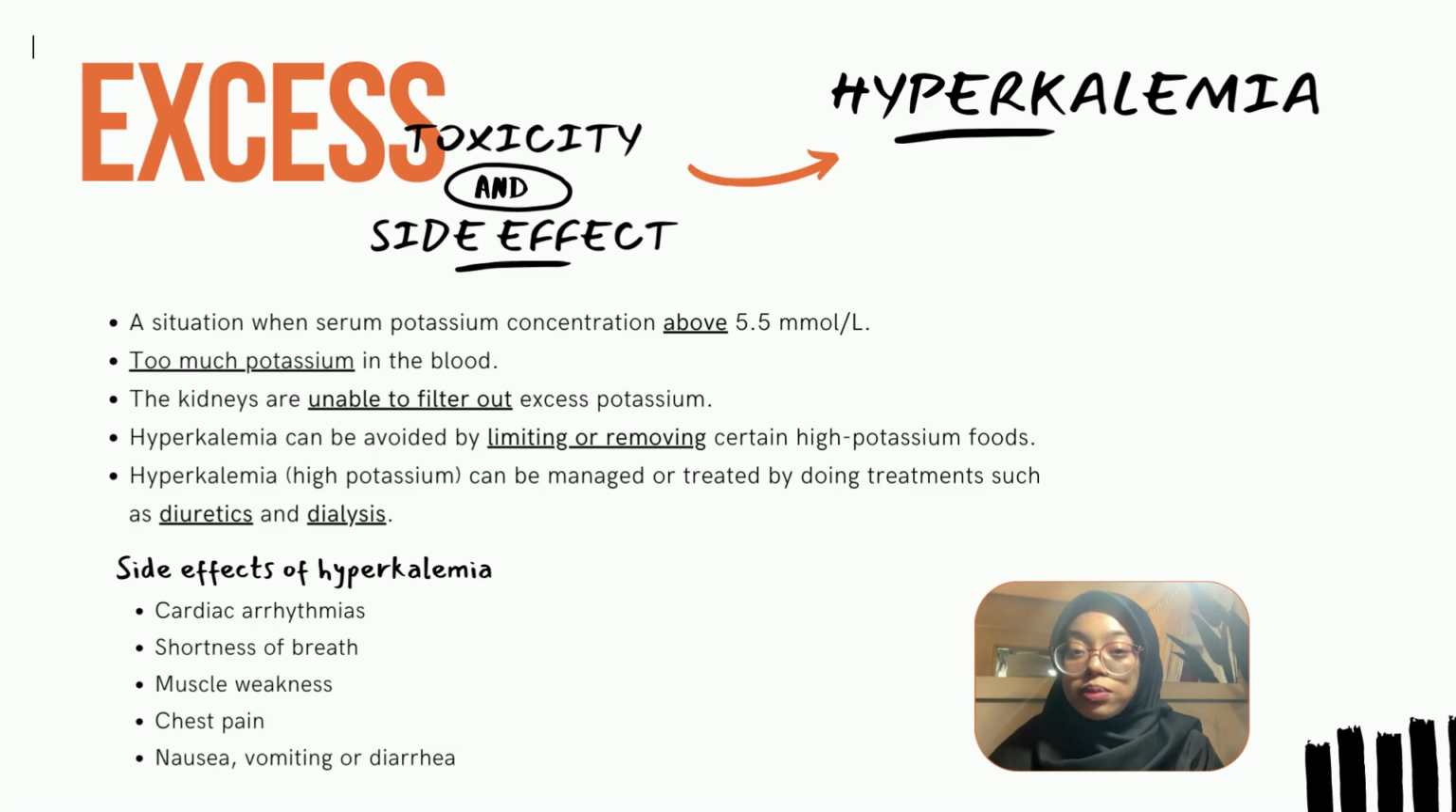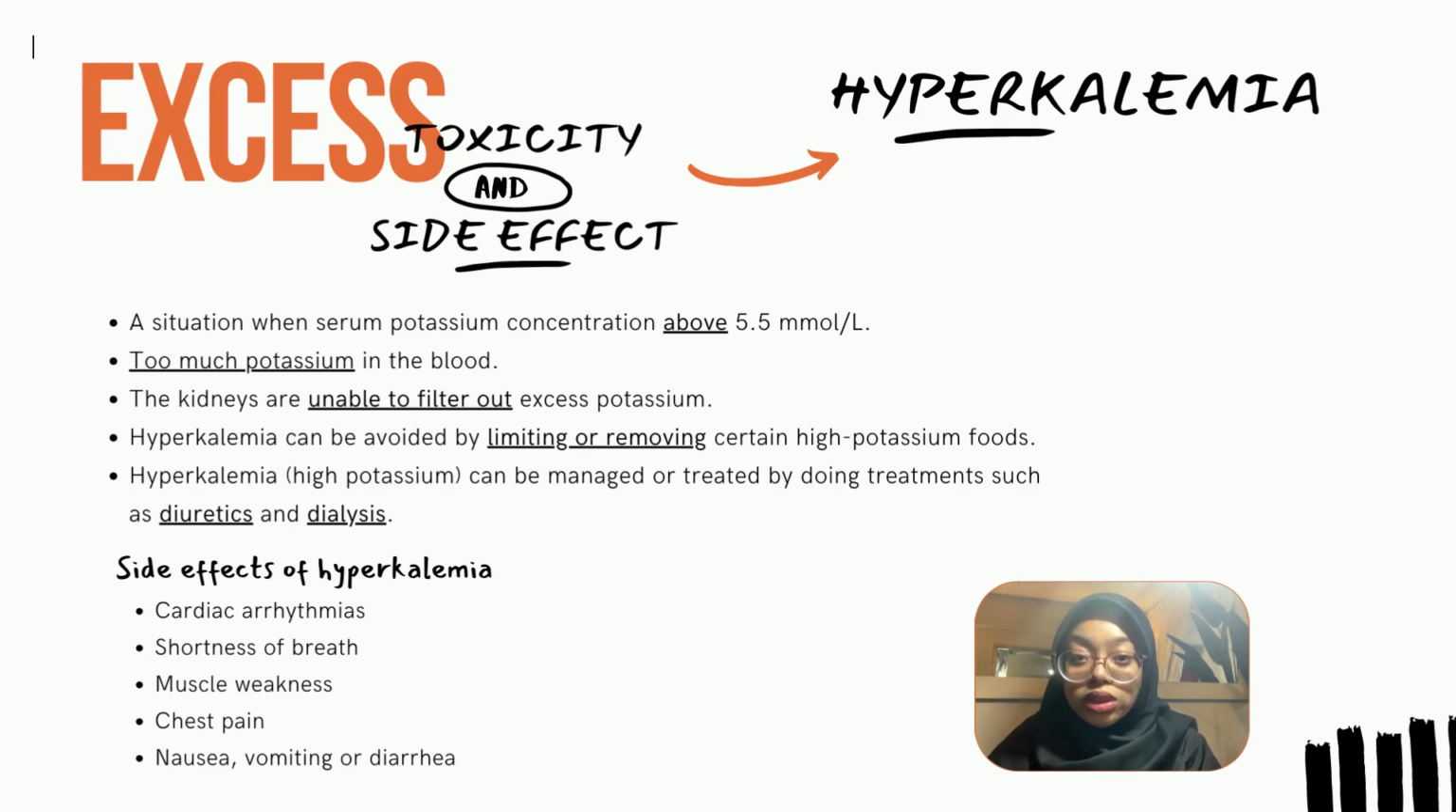Now, I will present about toxicity of potassium. Toxicity is a situation when serum potassium concentration is above 5.5 millimoles per liter, and this is called hyperkalemia. This is because of too much potassium in the blood, and it causes the kidneys to be unable to filter out excess potassium.